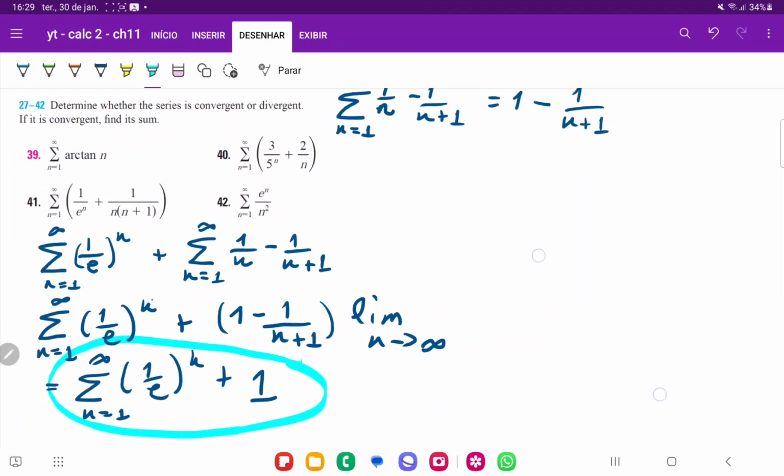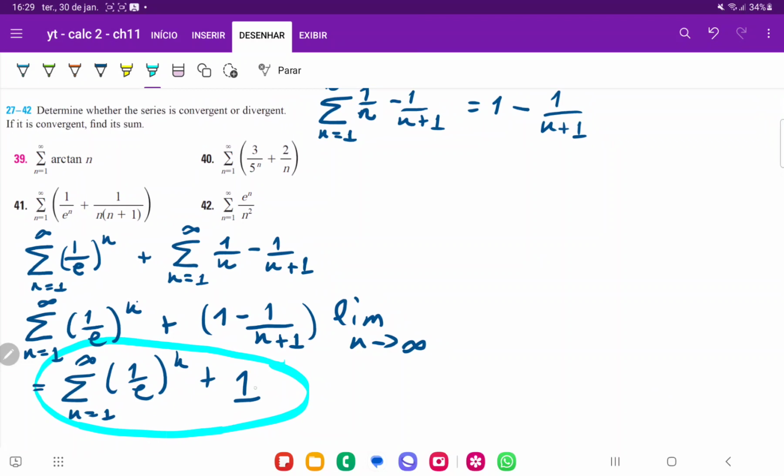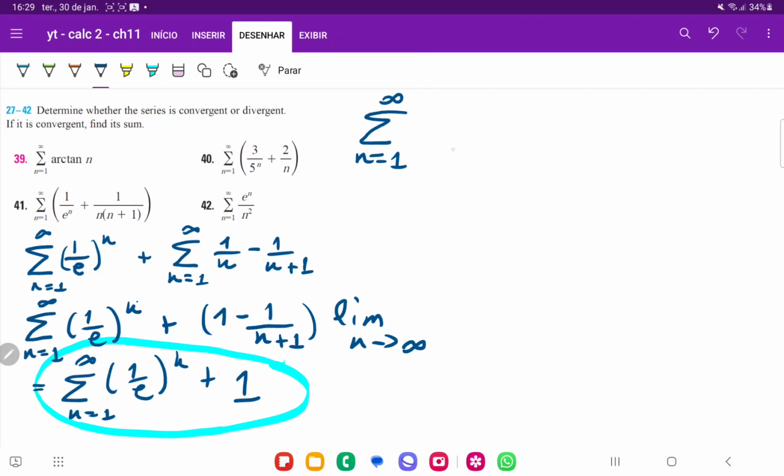Now what's left for us to do is to decide, okay, we've seen that the second series converges to 1, but what about the first series? What kind of a series is it? Let me erase all this stuff so that we can focus on that first one. That first one is the sum from n equals 1 to infinity of 1 over e to the power of n. And this is a geometric series because we have some ratio raised to n. The ratio is going to be 1 over e, and 1 over e is less than 1, so we can say that the series converges.